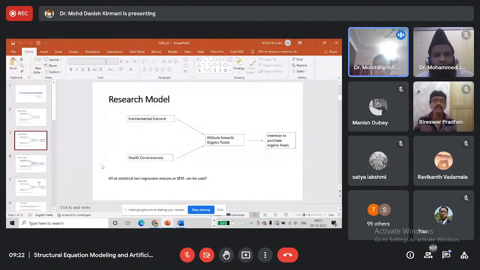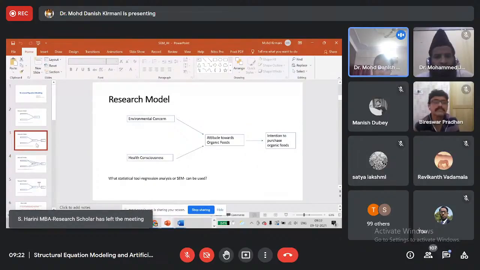So in my study, I proposed first this model, where I am not measuring the influence of EC and HC on intention. I'm just measuring their influence on attitude. But in the second model, I also proposed influence of EC on intention and HC on intention. So I have two types of model. First, this model, and second, this model.